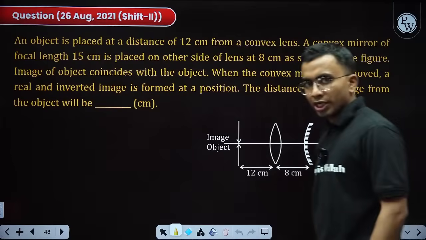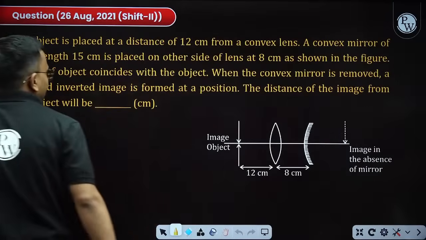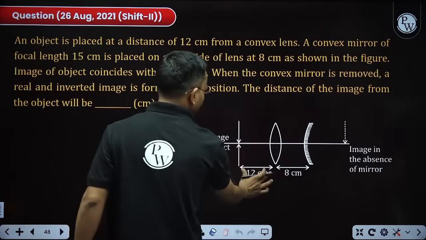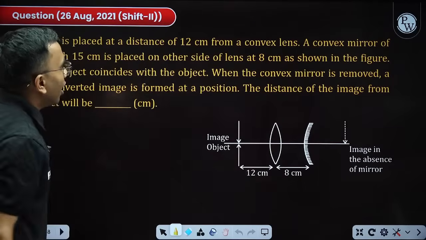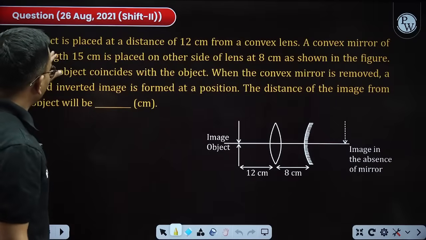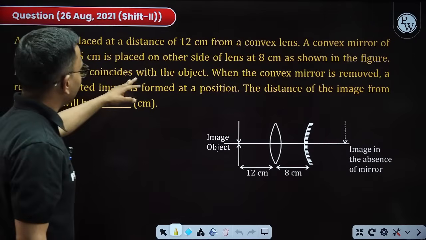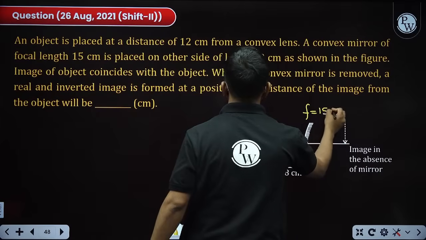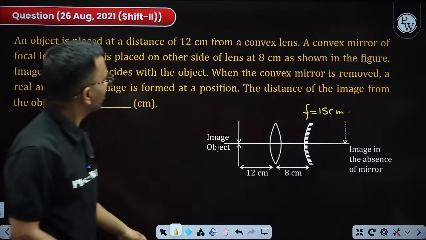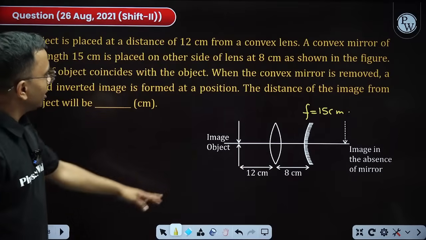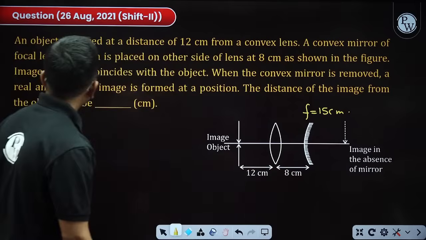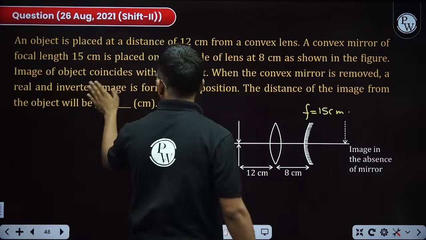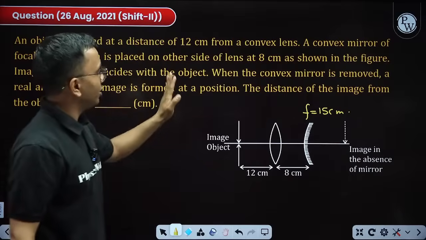This is a logical question actually. An object is placed at a distance of 12 centimeter from a convex lens. This is my convex lens. Here the object is placed. This distance is 12 centimeter. A convex mirror of focal length 15 centimeter is placed on the other side, at 8 centimeter as shown, this distance. The image of the object coincides with the object. This is the condition.